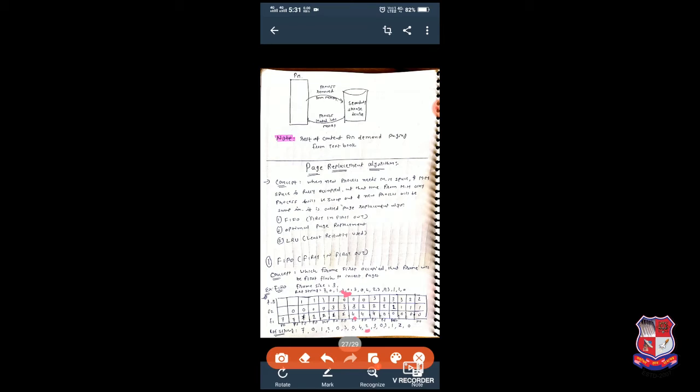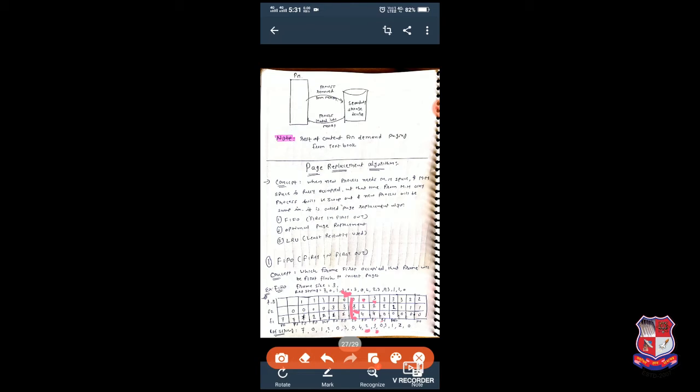So again page fault occurs. Now 2 comes, then we will check whether 2 is available or not. 2 is not available here, so we will flush out 3 and put 2 instead of 3. Again 3 comes, so as per the earlier concept, instead of 0 we will put 3. So again page fault occurs. Now 0, again 0 is not available, so page fault occurs.